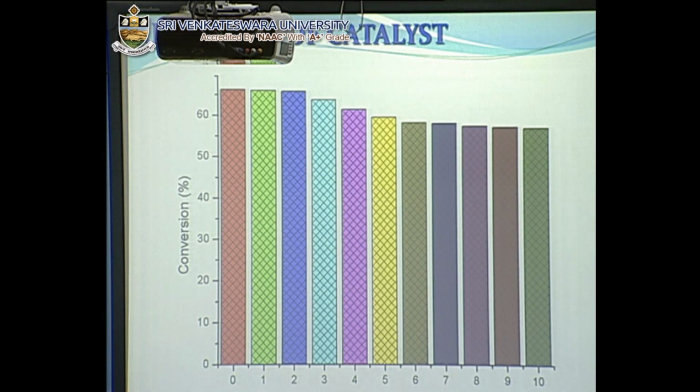Now, recycling of the catalyst. This is the beauty of my catalyst. It can be recycled 10 times without significant loss. In the first cycle, it has 66.19% conversion, which decreases to 56% in the 10th cycle, which is not so much of a difference, and it is the beauty of a heterogeneous catalyst also.